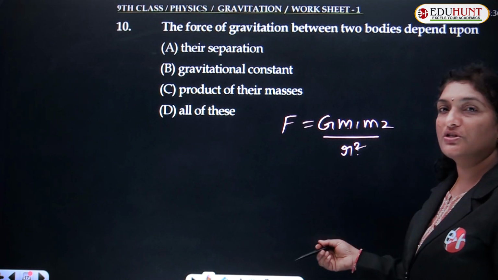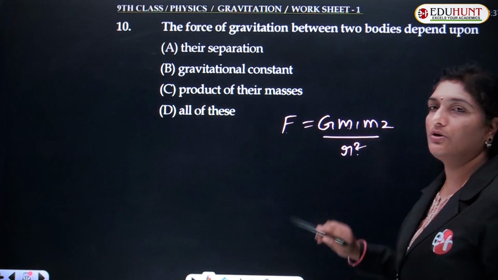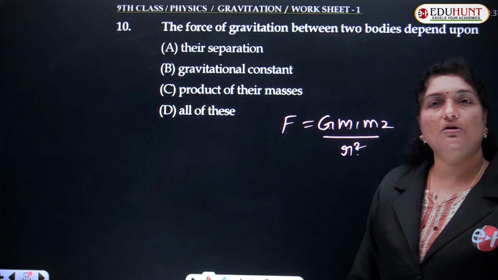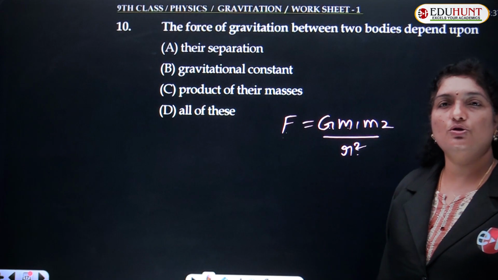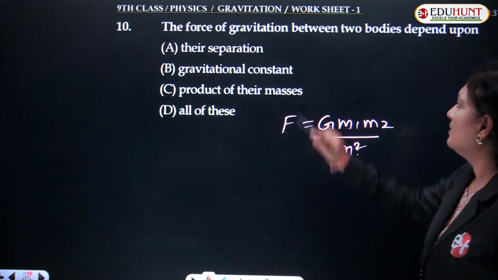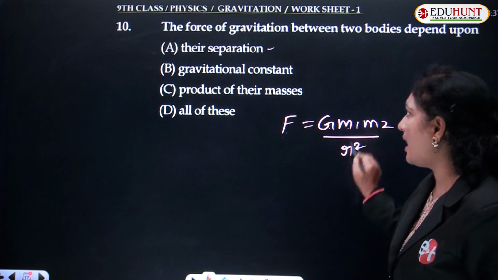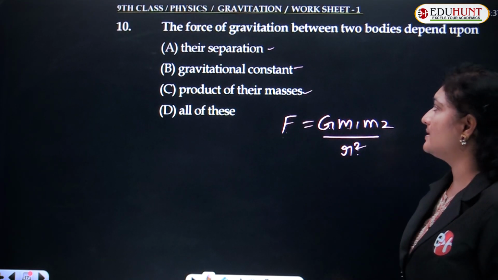Whether it is directly or inversely proportional, we are not bothered. Does F depend on mass? Yes. Does F depend on the universal gravitational constant? Yes. Does F depend on the distance of separation between the two bodies? Yes. So the force of gravitation between two bodies depends upon their separation r, gravitational constant G, as well as the product of masses m1 and m2.